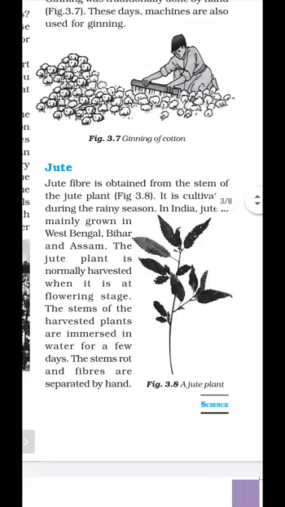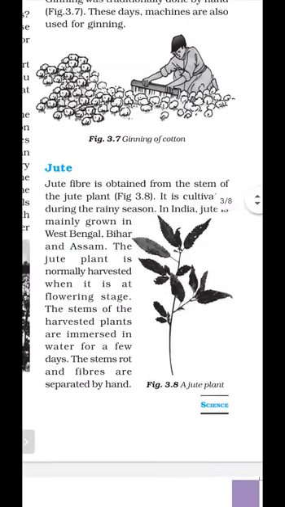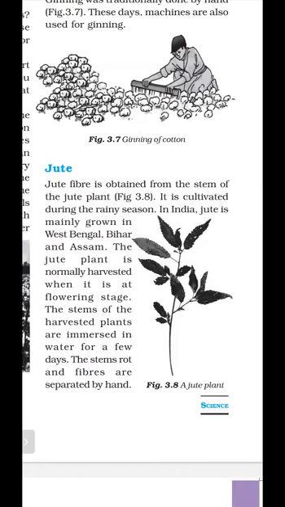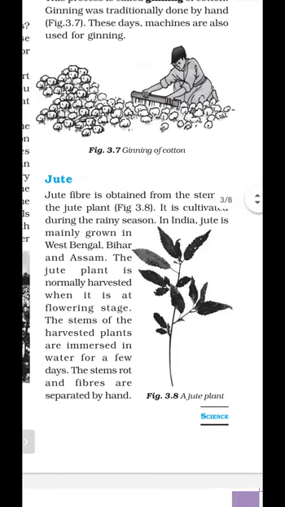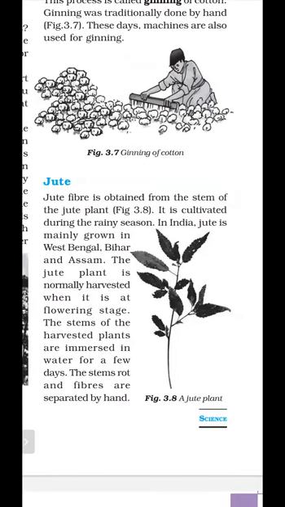The jute plant is harvested at the flowering stage, and the stem of the harvested plant is immersed in water for a few days. When the stems rot completely, the fibers are separated with the help of hand. Jute is obtained from the stem, and figure 3.8 shows the jute plant. This is a jute plant.